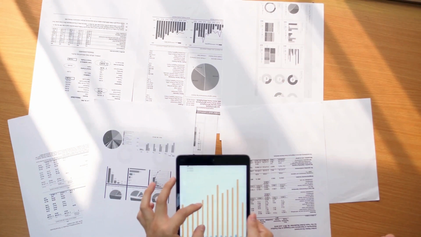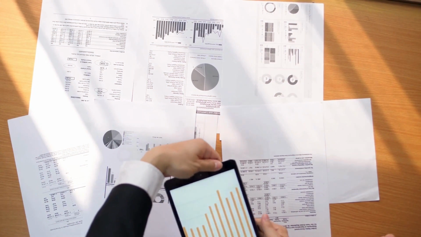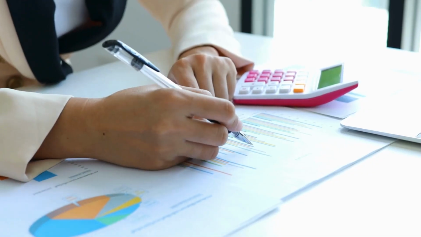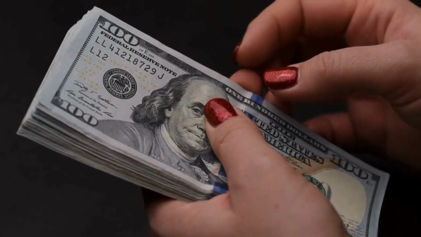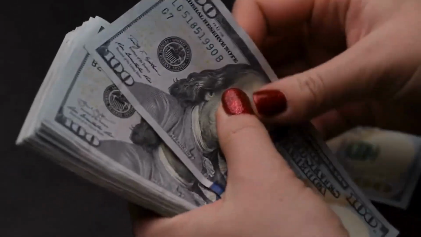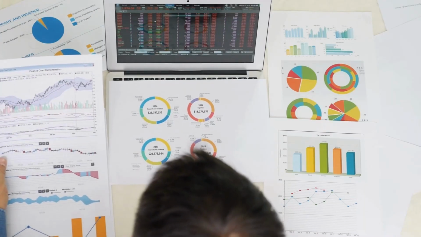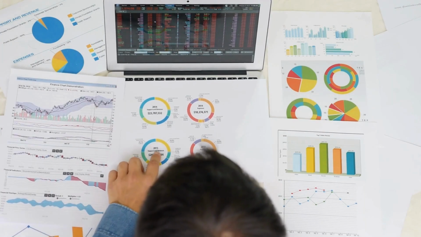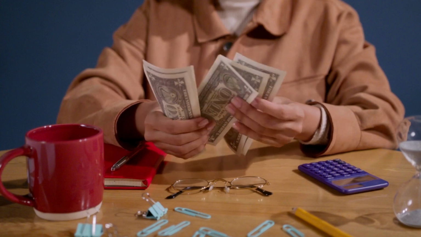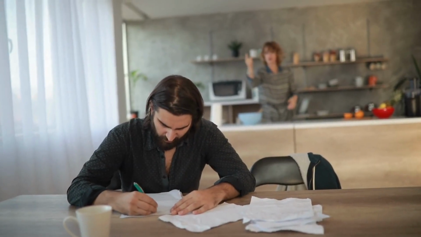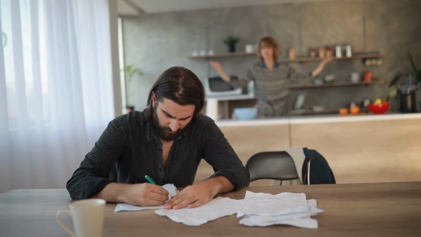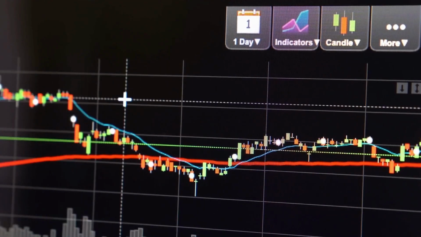For example, if there is a high demand for cars, but not enough cars are produced, then the price of cars will go up. Cost push inflation occurs when the cost of production increases, forcing the producers to raise the prices to cover their expenses. This can happen when the prices of raw materials, labor, or energy go up, or when there is a disruption in the supply chain. For example, if the price of oil goes up, then the cost of transportation, heating, and electricity will also go up, affecting many industries and sectors.